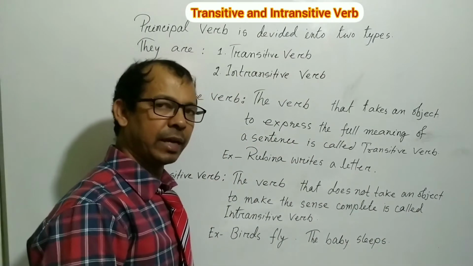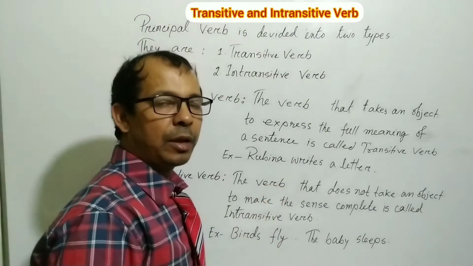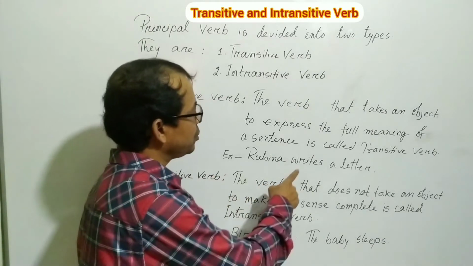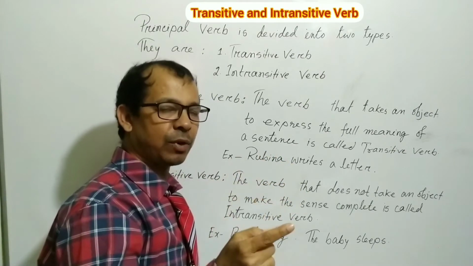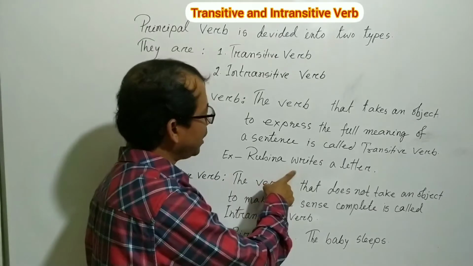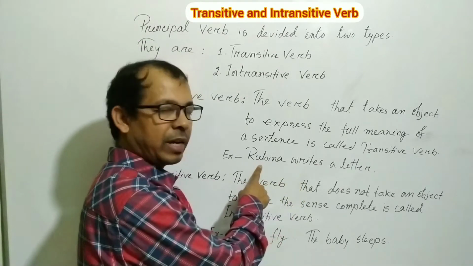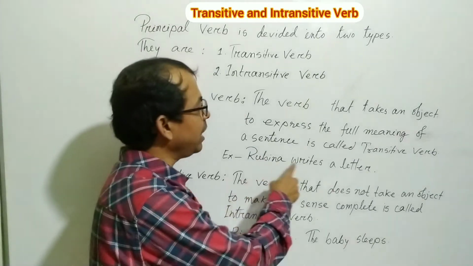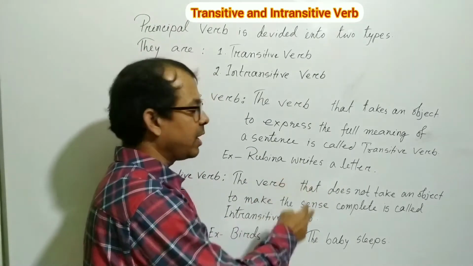If you write a letter, an object, then it will express the full meaning. So another way to know the transitive verb: you have to ask two questions to the verb. One question is what and another one is whom. If you ask the verb, what does Rubina write, then the answer will be a letter. So this is a transitive verb.